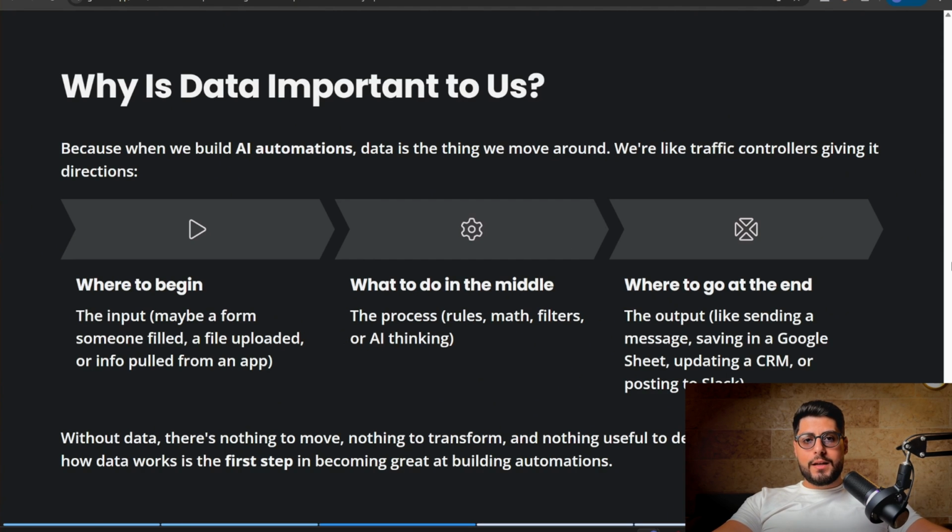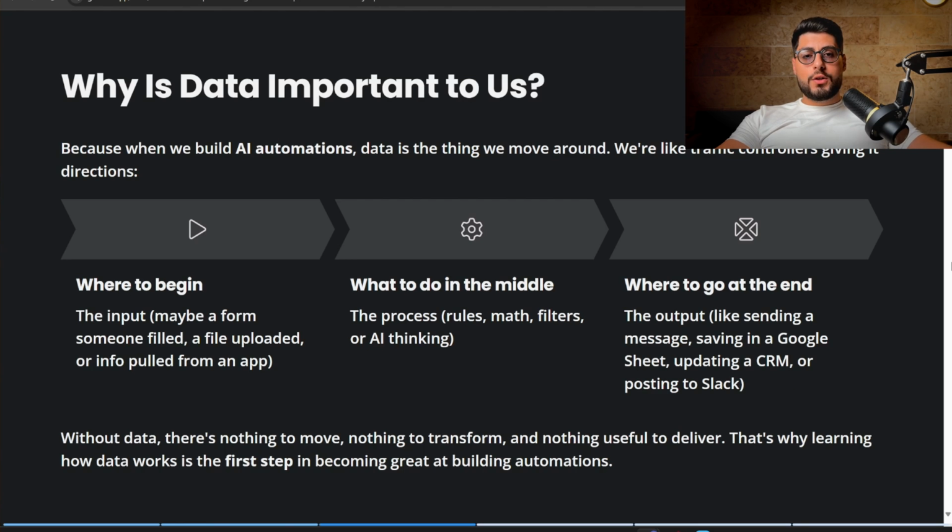So, how is data inputted into that automation workflow? It can be a form someone filled, a file uploaded, etc. What to do in the middle? The process: rules, math, filters, or AI thinking. So, what are we doing with that data that is coming in? And where to go at the end? The output, like sending a message, saving in a Google Sheet. What happens to the data once it is coming out? Without data, there's nothing to move, nothing to transform, and nothing useful to deliver. That's why learning how data works is the first step in becoming great at building automations.